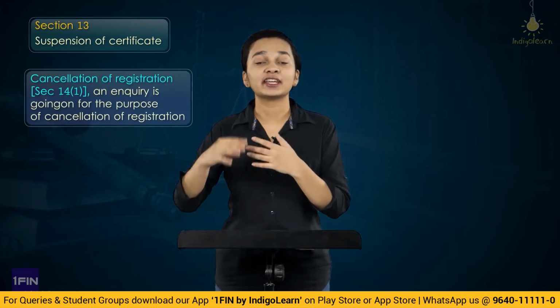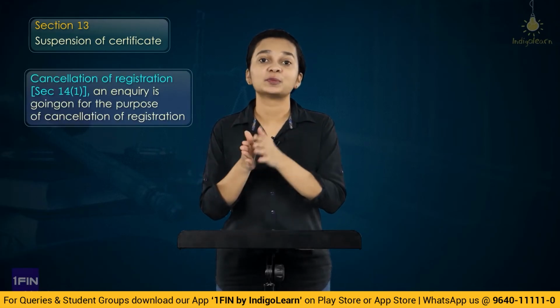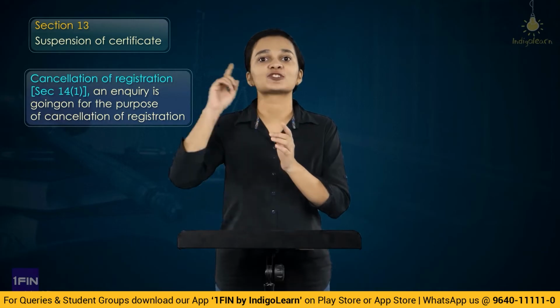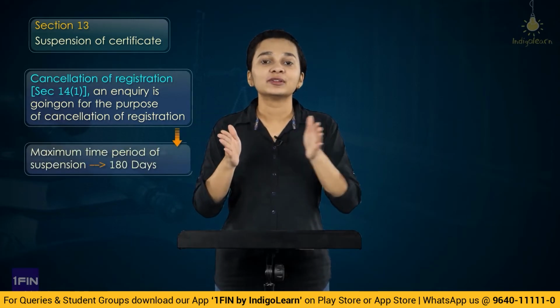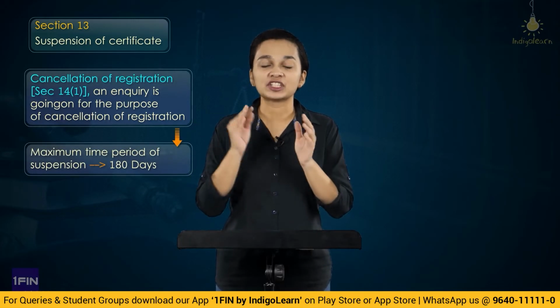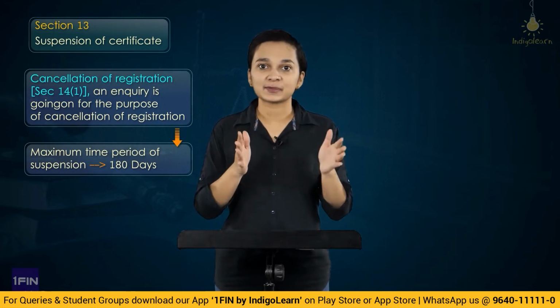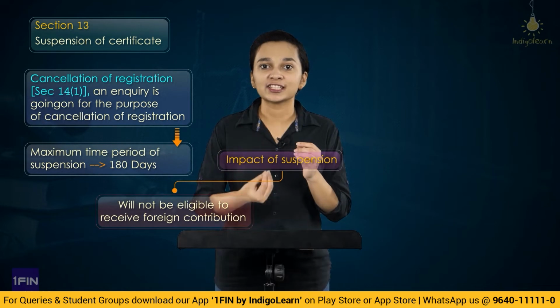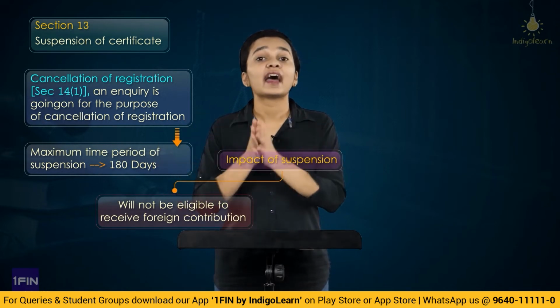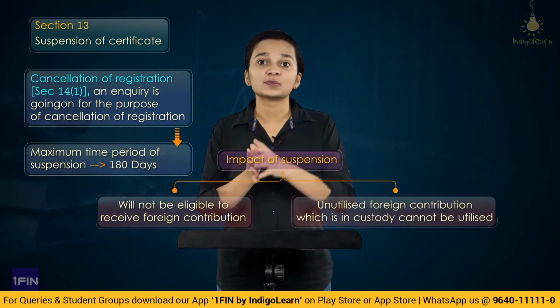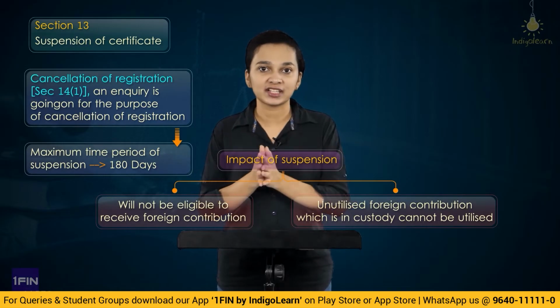Suspension of certificate usually happens in case there is any inquiry going on for the purpose of cancellation of the certificate under section 14. And the maximum time period of suspension is 180 days, and during the time the certificate is suspended, the party is not eligible to receive any foreign contribution, and also is not eligible to utilize any foreign contribution which it has received.